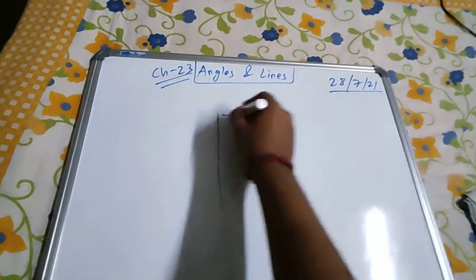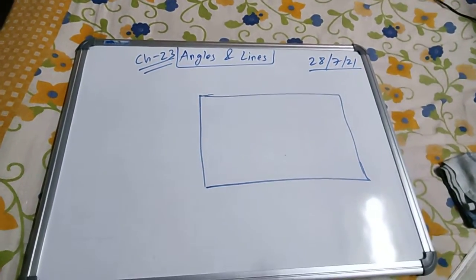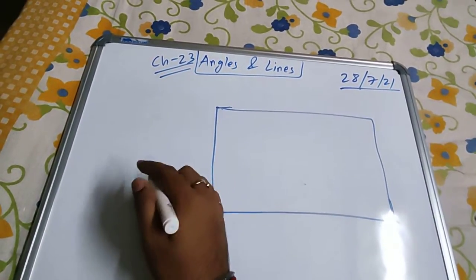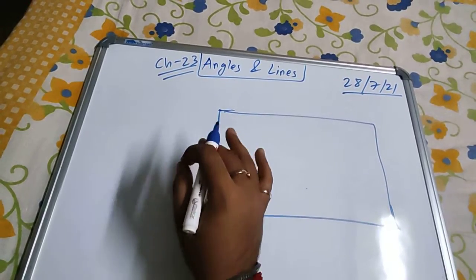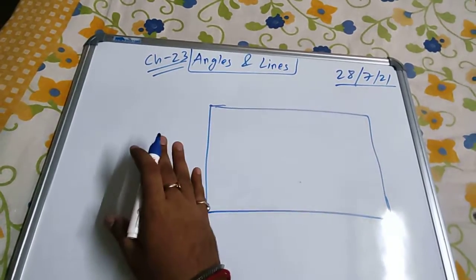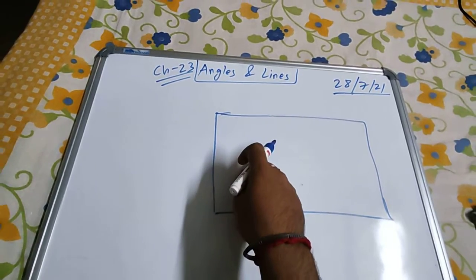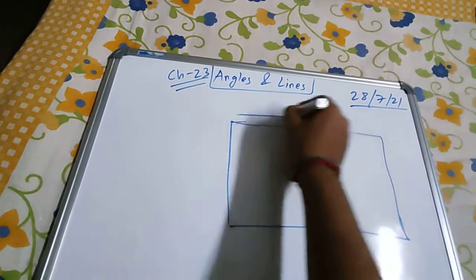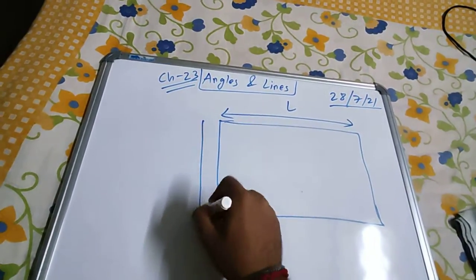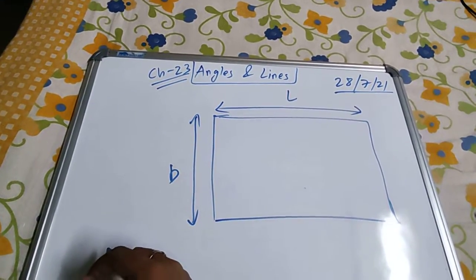A plane is like a rectangle, like a thin sheet of paper. Suppose you do maths in a copy or a textbook. Inside that exercise book you have a page, and the page is in the shape of a square or a rectangle. Suppose you have a long copy, then the page is in the shape of a rectangle. A rectangle has two parameters: one is length, another is breadth. But does a rectangle have thickness? No, a rectangle doesn't have thickness.